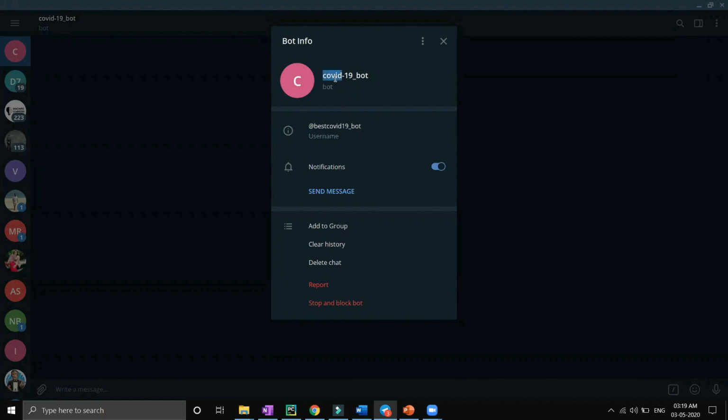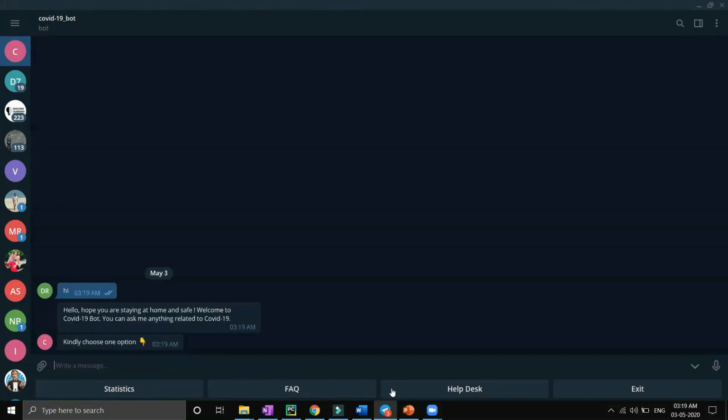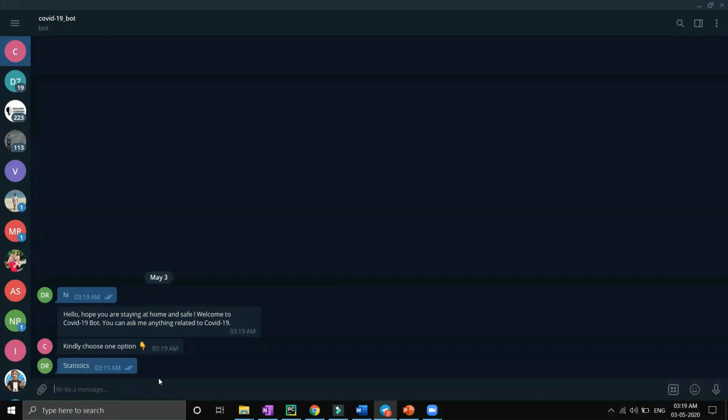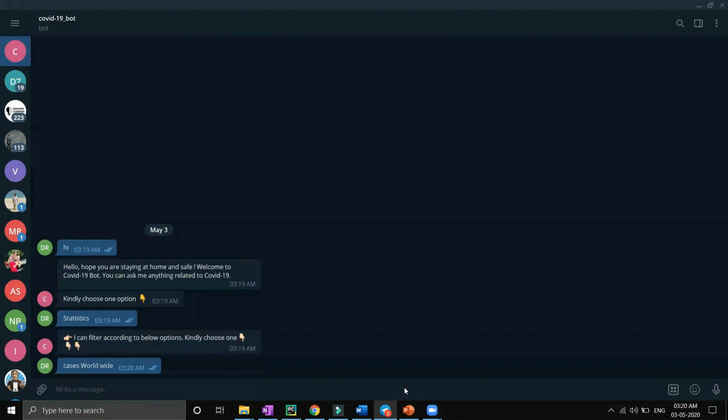You can find my chatbot by this name on the Telegram application. So let's quickly chat with my bot. Now it is giving me a few options like statistics, frequently asked questions, help desk, and exit. So let's see, I want to see statistics. Okay, it is giving me a further five options like cases country-wise, Indian state-wise, worldwide, district-wise, or map-wise. So let's assume I want to see worldwide cases.